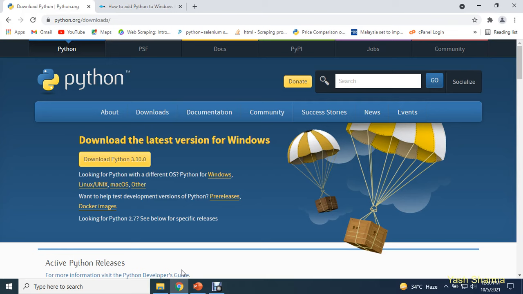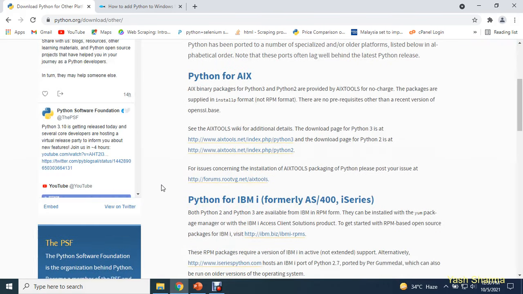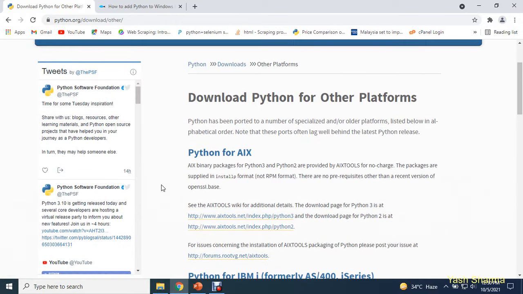So this is the link which you can use in order to download Python exe. All you need to do is click on this button, Download Python 3.10.0. If you are using Macintosh, Linux or Unix, Python is available for almost every platform. You can click on Other, and from this page you can download Python for IBM, for AIX and so on.